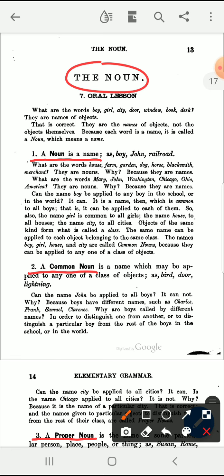You need to read over the lesson by yourself. You need to memorize the definitions. You need to complete the exercises and complete the assessment for this lesson. Once you've mastered this lesson and completed all of the assessments, we'll be able to move on to the next lesson in elementary grammar.